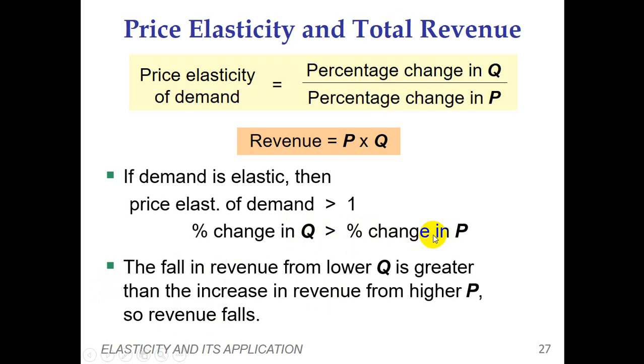If you go back to the section where we discussed the variety of demand curves, under which we discussed the elastic demand curve, if there is a 10% decrease in price, the quantity demanded increases by more than 10%. Basically, here we are discussing that concept. So the fall in revenue from lower Q is greater than the increase in revenue from higher P, so revenue falls. What they are trying to say is, when the good is elastic, the revenues of sellers are going to decrease.